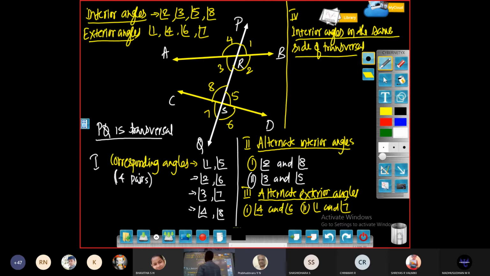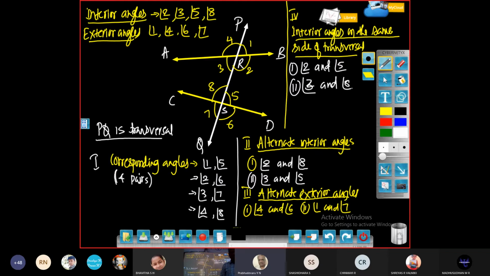What are the interior angles? As I said, we have 4 interior angles, 2, 3, 5, 8. They are the interior angles. And they should be on the same side of the transversal. 2 and 5 are one pair and 3 and 8 are one pair. Angle 2 and angle 5 are on the same side of the transversal. Then second pair, angle 3 and angle 8. That is another pair of interior angles on the same side of the transversal. These are the types of angles we get.